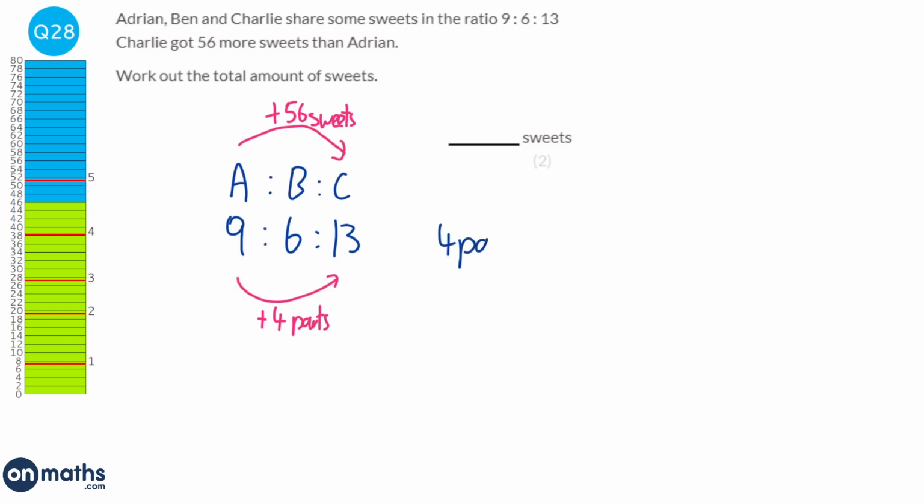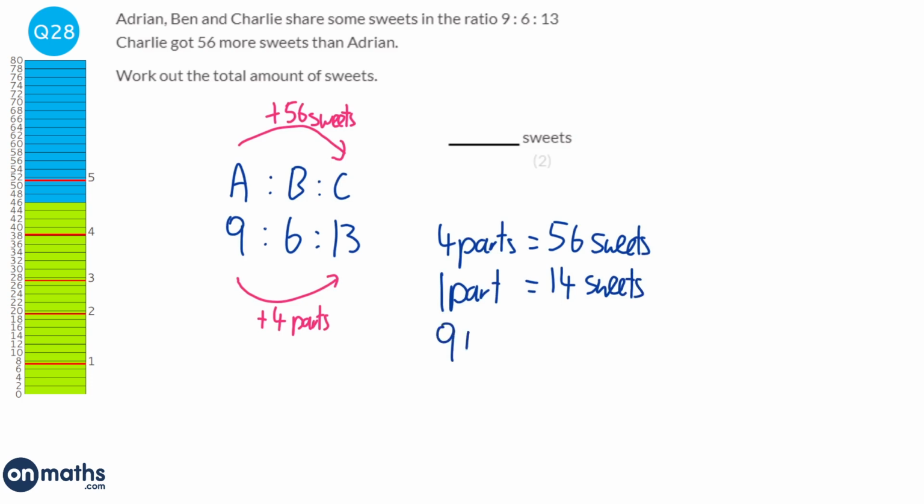So 4 parts are worth 56 sweets. So 1 part would be 56 divided by 4, which is 14 sweets. So all we need to do now is work out how many parts there are. Well, there are 9 plus 6 plus 13 parts, which is 28.